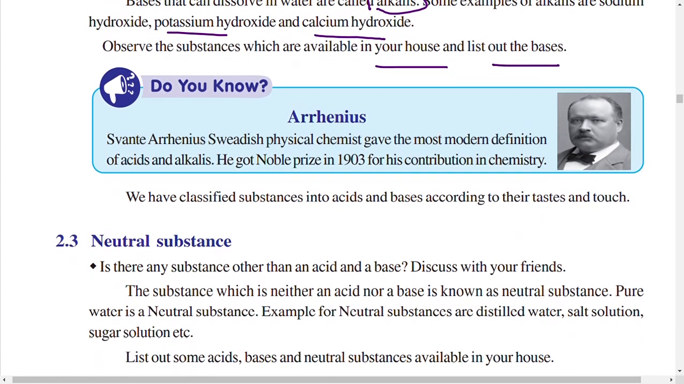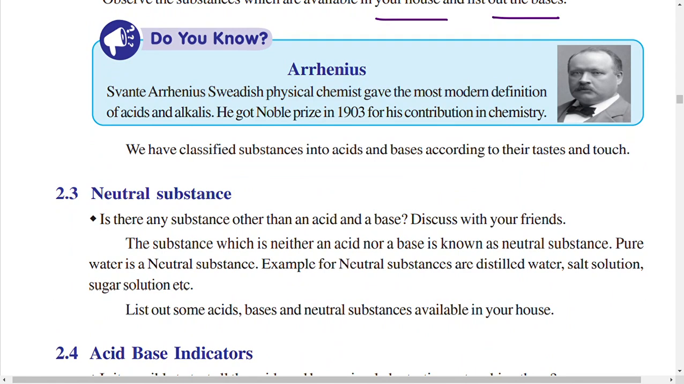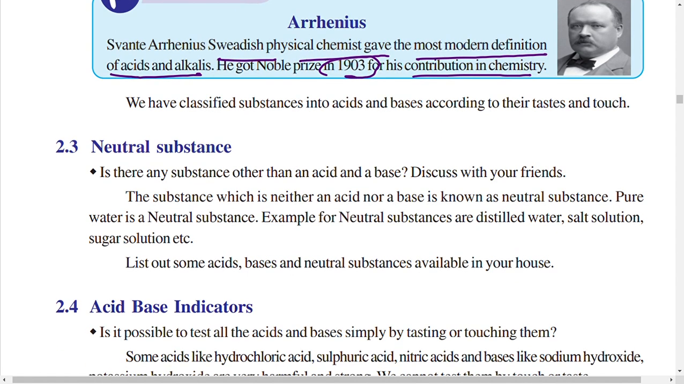Svante Arrhenius, a Swedish physical chemist, gave the most modern definition of acids and alkalis, and he got the Nobel Prize in 1903 for his contribution to chemistry. We have classified the substances into acids and bases according to their taste and touch. How do bases taste? Bitter, B for bitter taste, and acids have a sour taste.